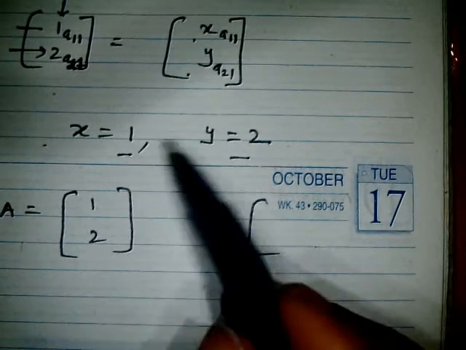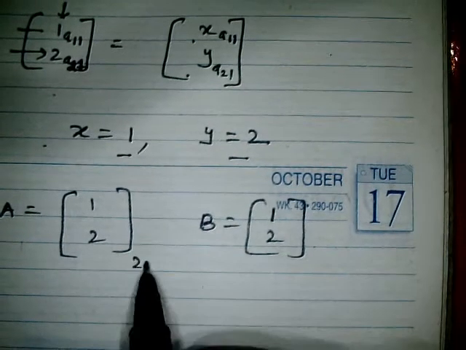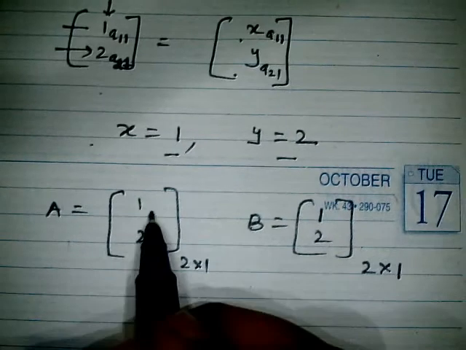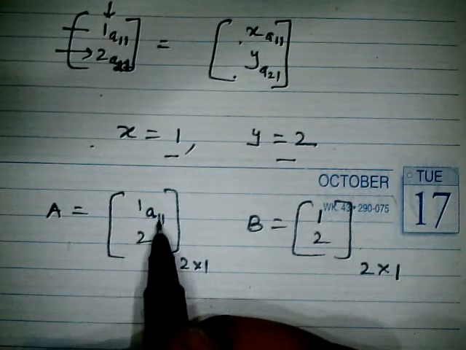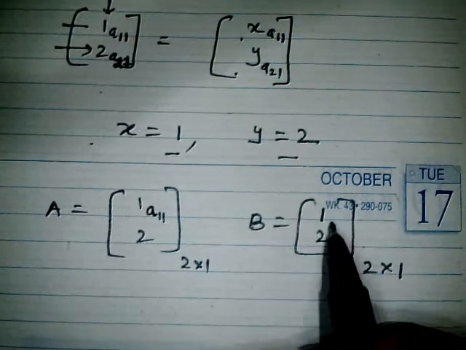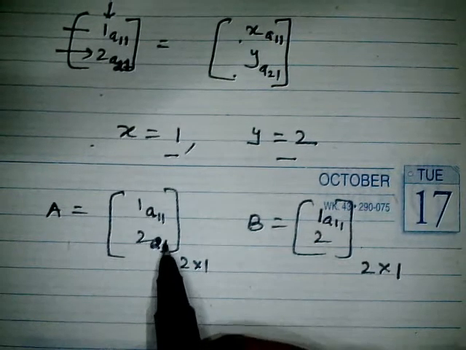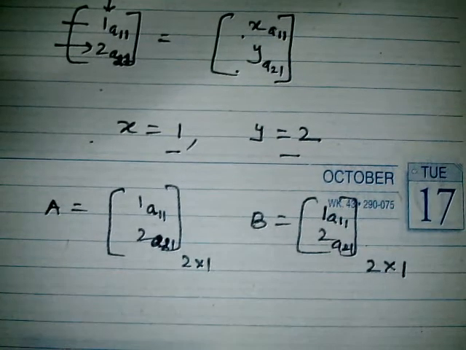So this matrix order is the same, and along with the order, the same position elements should also be equal. Suppose the A11 value is 1 and over here the A11 value is also 1, and this is A21. So along with the order, the inner elements of the same position should also be equal, then we can say the two matrices are equal, otherwise not.